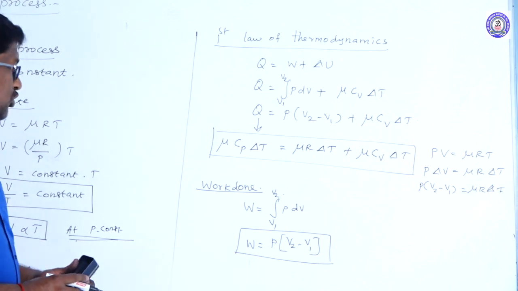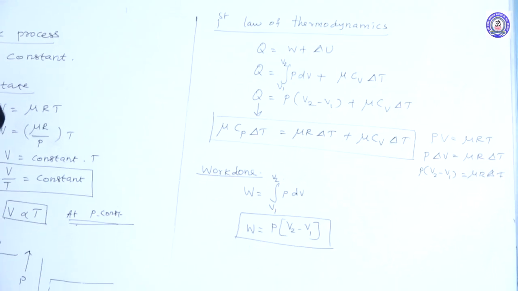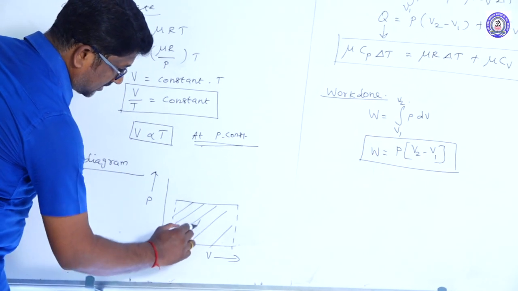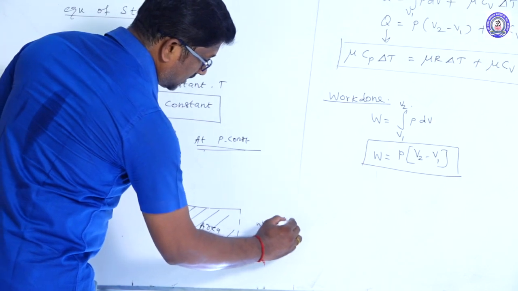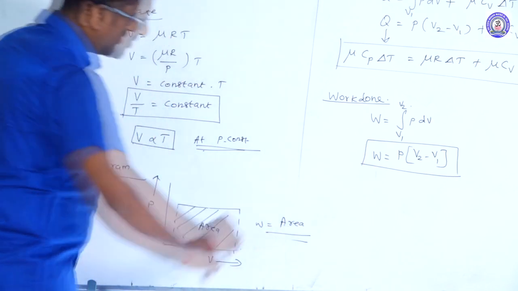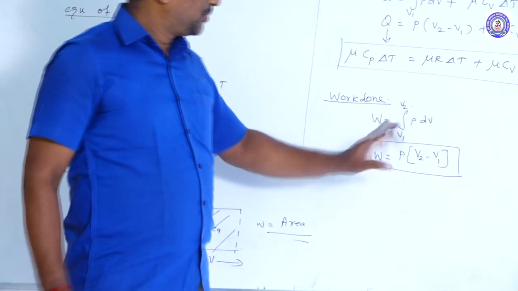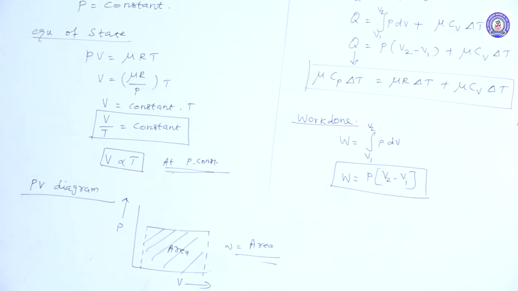And work done can also be calculated from the PV diagram by measuring the area under the curve. So work done is equal to the area under the PV diagram, or the expression W is equal to P of V2 minus V1. So this is about isobaric process.